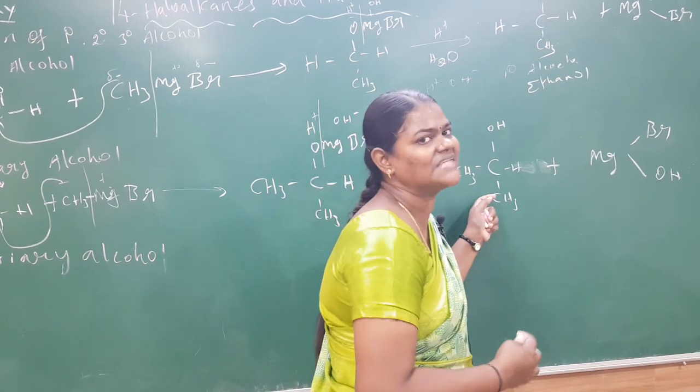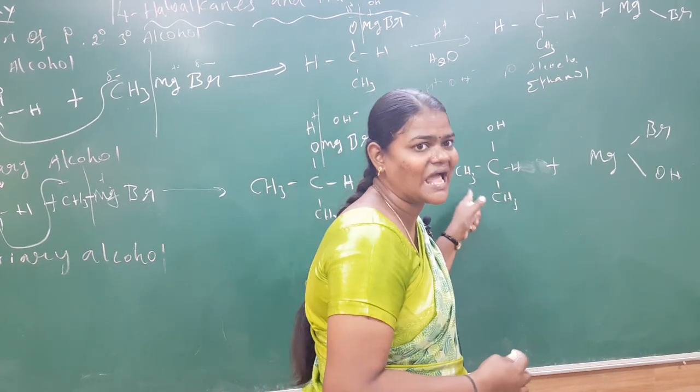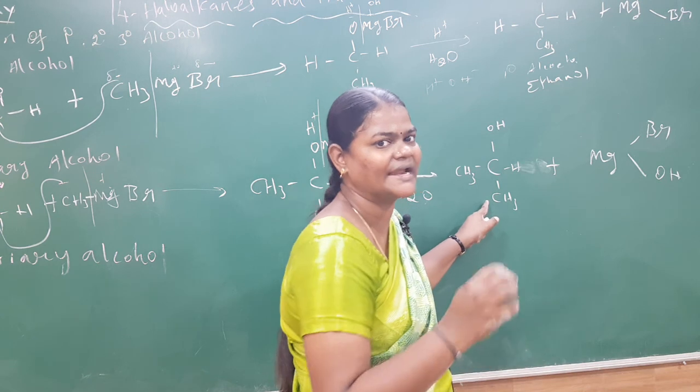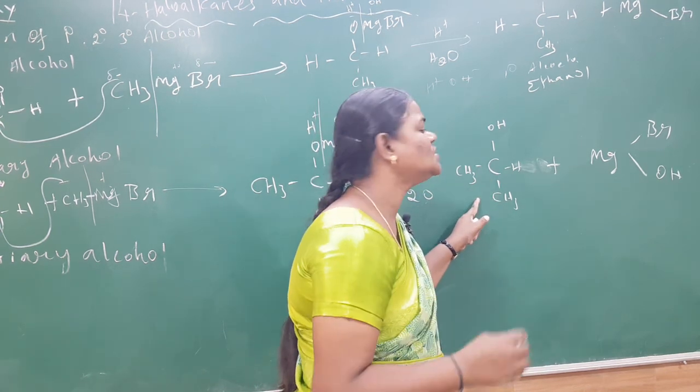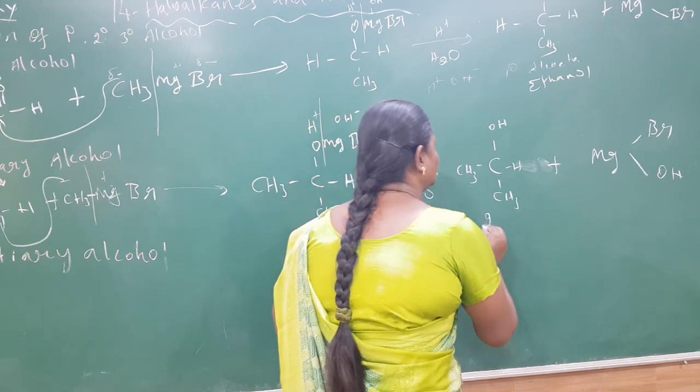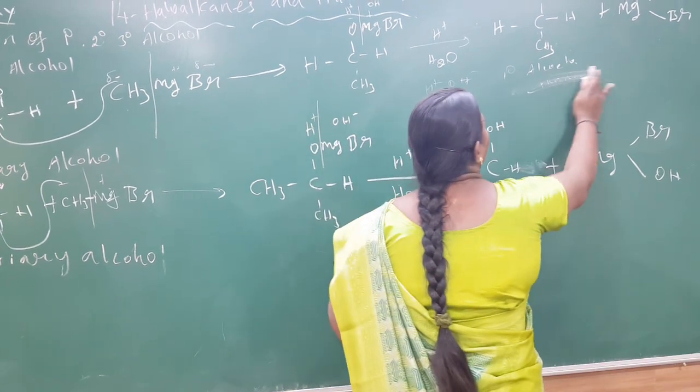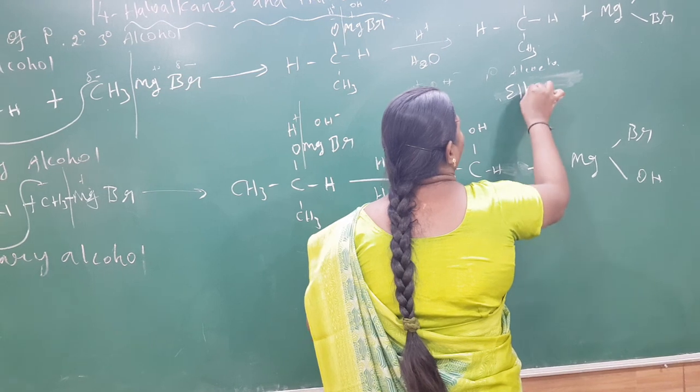How to find out the secondary alcohol? The carbon attached with the 2-methyl group, it is a secondary alcohol. Totally, how many carbons here? 3 carbons. So, secondary propyl alcohol. Yes, ethanol is otherwise called ethyl alcohol.